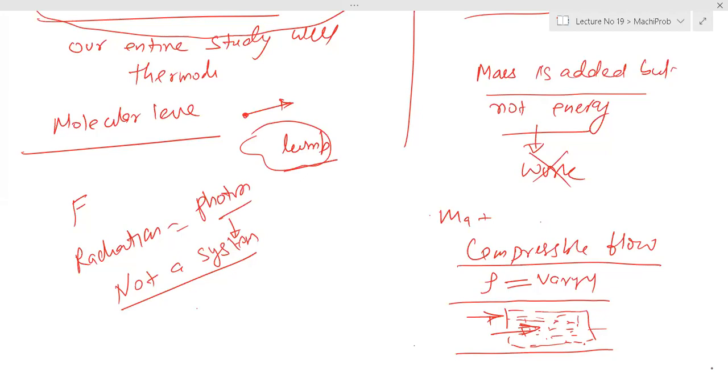It is a photon, but it is not falling somewhere. It is just crossing, so it will not change anything in that system. When something interacts, whether it is heat or mass, system properties should change, right? We have pressure, volume, temperature, enthalpy, entropy.